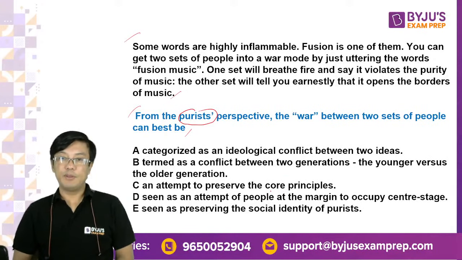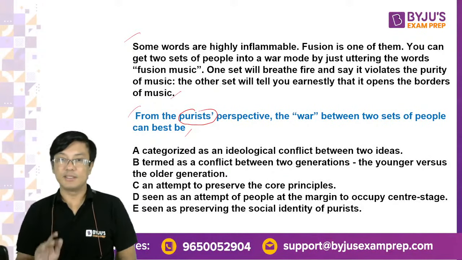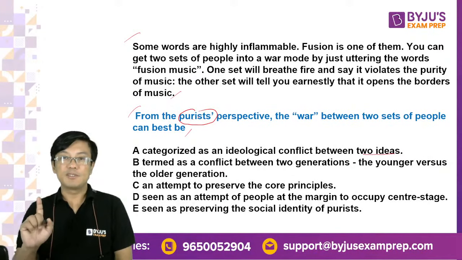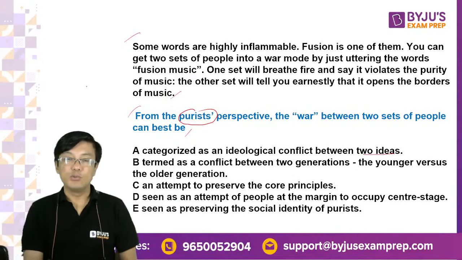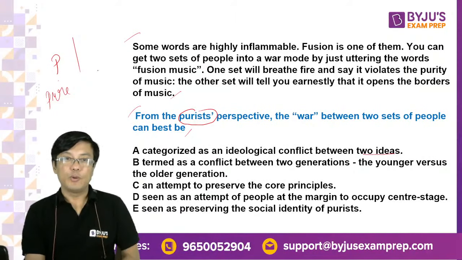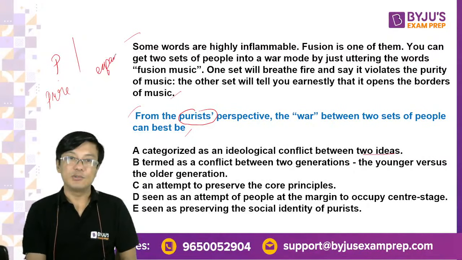A, B, C, many people have different answers. So everybody is giving different answers. Let's see. Ideological conflict between, is it a conflict between two ideas? If you notice, from the purist perspective, there are two sides. One is the purists, and the other. What do they say? Purists say we want it to be pure, and the other side says we want to make it, we want to expand. So these are the two sides.